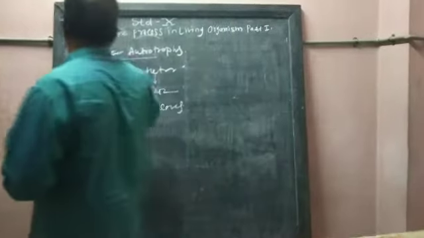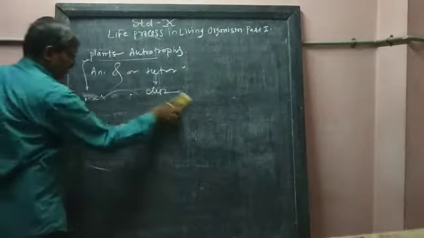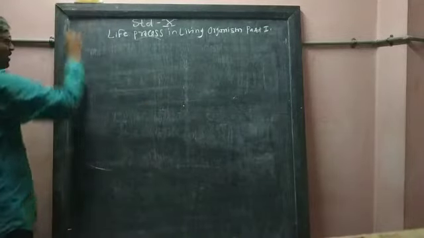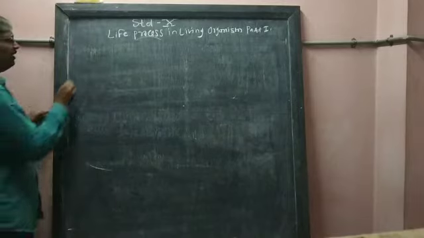Here we have studied the different components or nutrients of food. What are the components? I am going to repeat it once again.